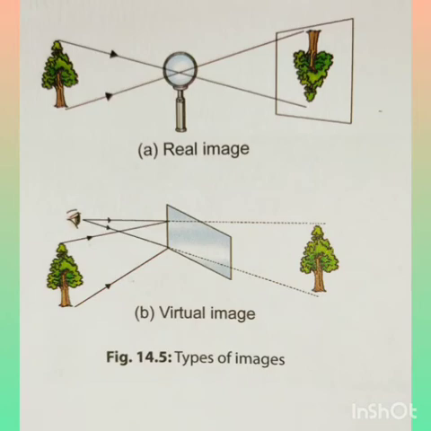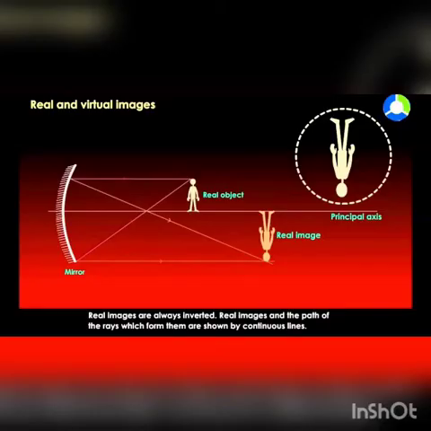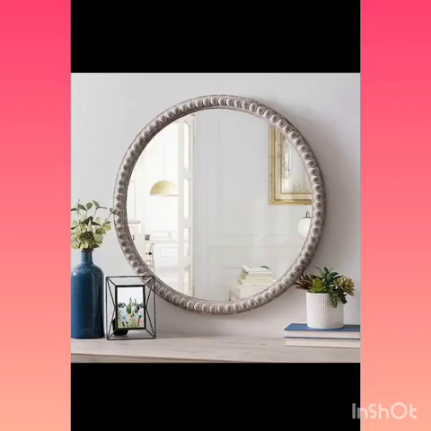The real image can be taken on the screen and it is always inverted, and its size may be smaller or bigger than the size of the object. Whereas the virtual image cannot be taken on a screen and it is always erect, and its size may be smaller or bigger than the size of the object.